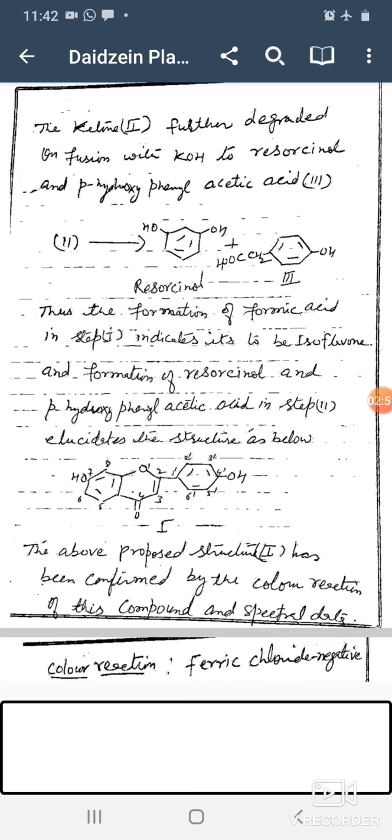Thus, the formation of formic acid in step 1 indicates it to be an isoflavone, and formation of resorcinol and parahydroxyphenyl acetic acid in step 2 elucidates the structure as below. Structure 1, the above proposed structure, has been confirmed by the color reactions of this compound and the spectral data.